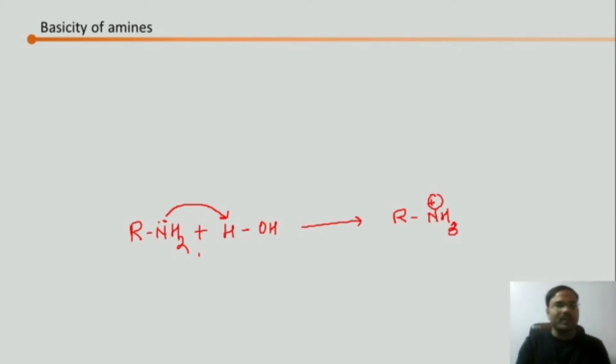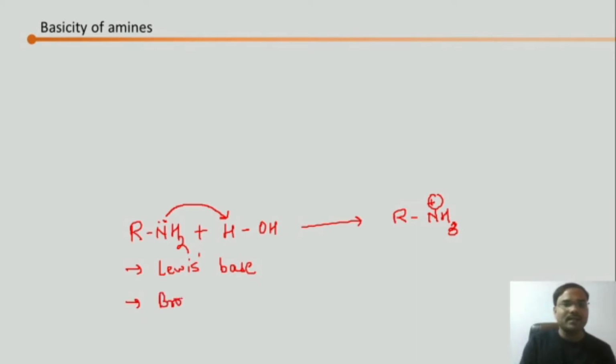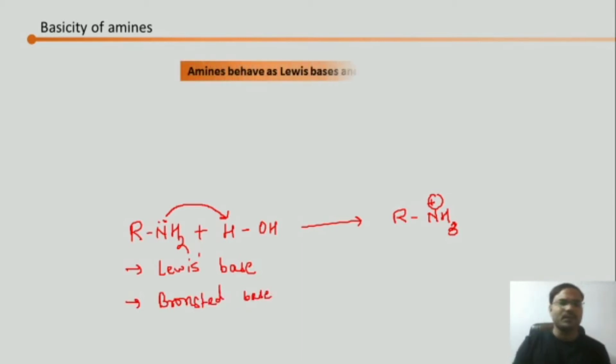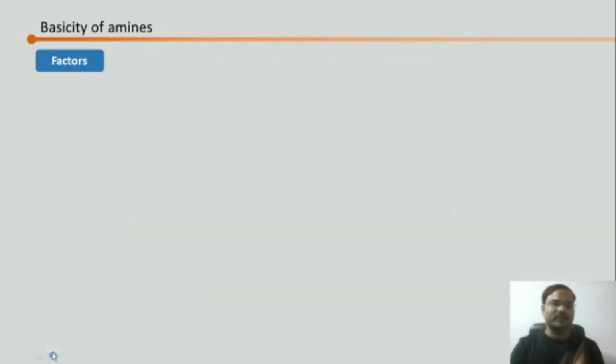So as it is donating a lone pair of electrons, it can behave as a Lewis base, and as it is accepting the proton, it can behave as a Bronsted base also. Okay, so yes, amines behave as Lewis base and Bronsted base. Just now we have seen why amines can behave as both types of bases.